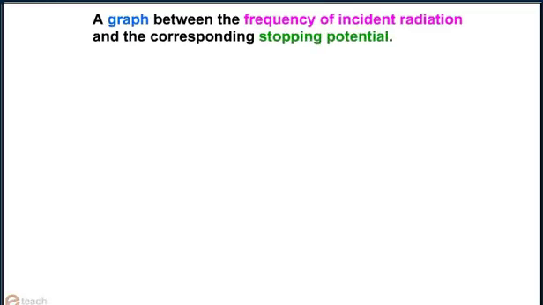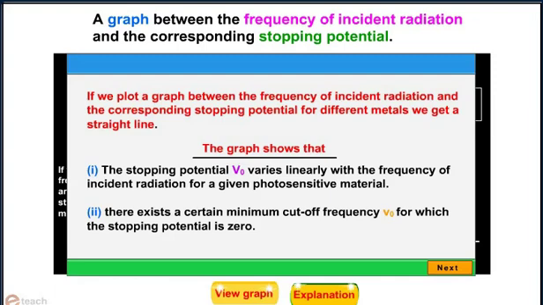Now, we will see a graph between frequency of incident radiation and corresponding stopping potential. If we plot a graph between frequency of incident radiation and corresponding stopping potential for different values, we get a straight line. Here in this graph, ν naught is the cutoff frequency and ν is the frequency. The graph shows that the stopping potential varies linearly with frequency of incident radiation for a given photosensitive material. There exists a certain minimum cutoff frequency ν naught for which stopping potential is 0.